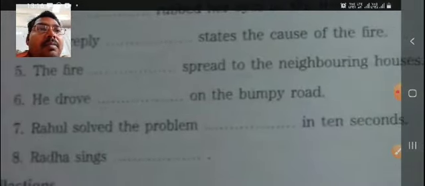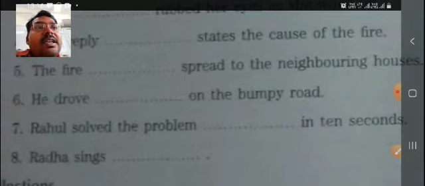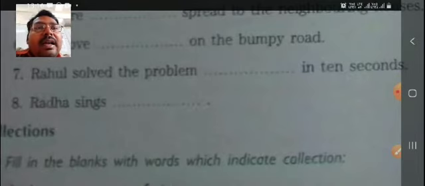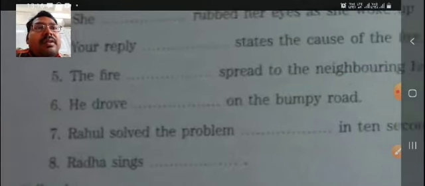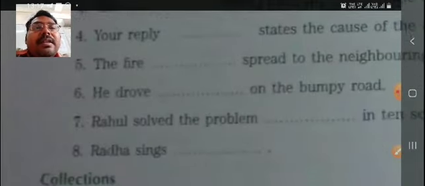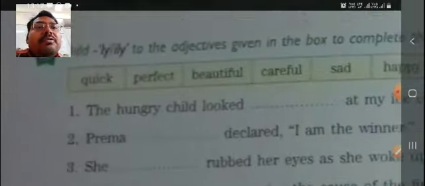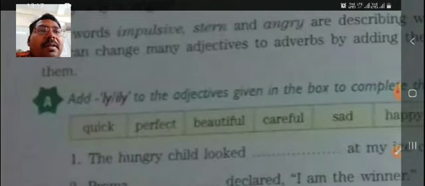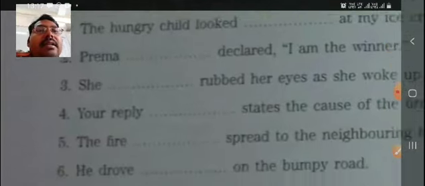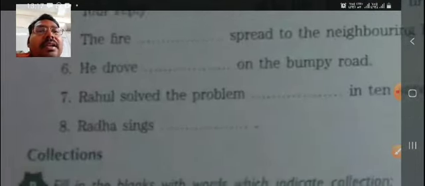Rahul solved the problem easily in 10 seconds. And in the same way, Radha sings beautifully. The last one remaining, beautifully. So first you need to change the adjectives into adverbs, and then you can place them in the suitable sentences.